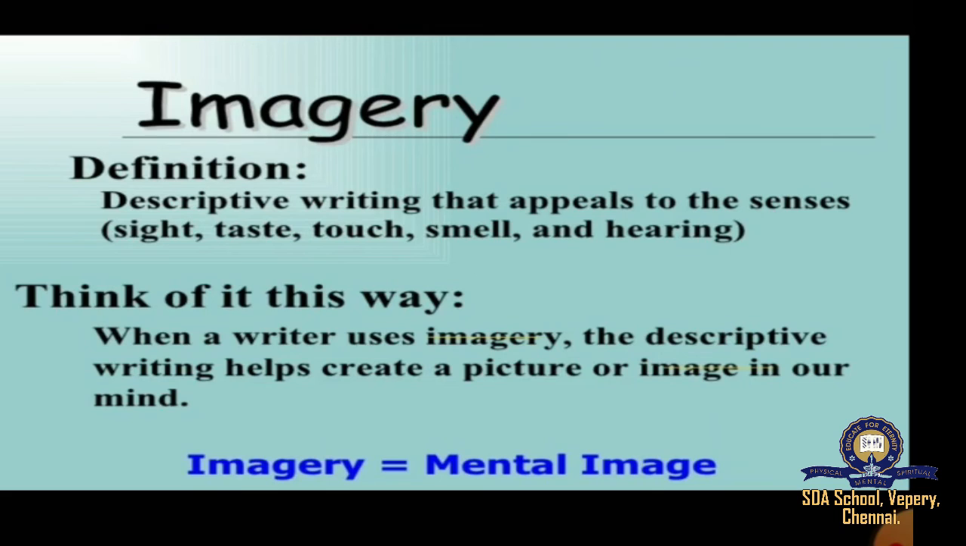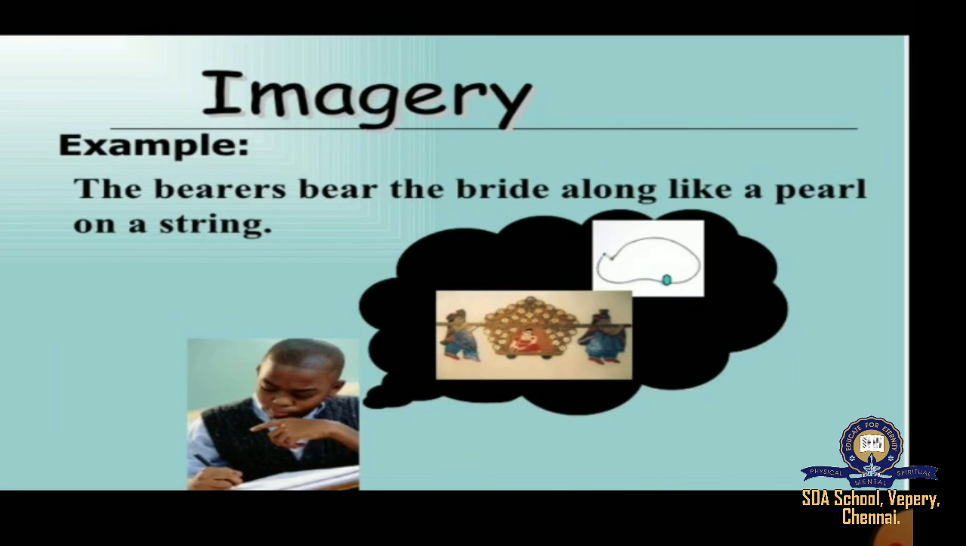So appeals to the senses, not just one sense, but all the five senses. So to sight, taste, touch, smell and hearing. Think of it this way: when a writer uses imagery, the descriptive writing helps create a picture or image in your mind. So basically giving a lot of details and enhancing the flavor is what imagery goes by.